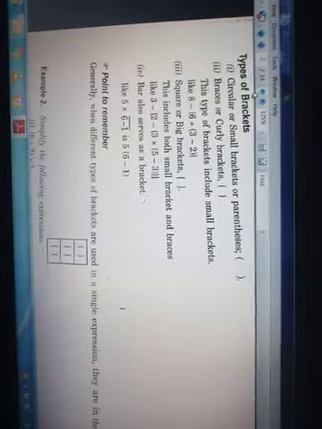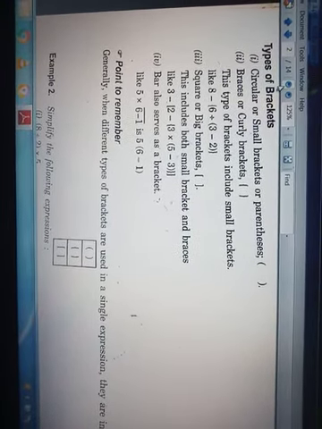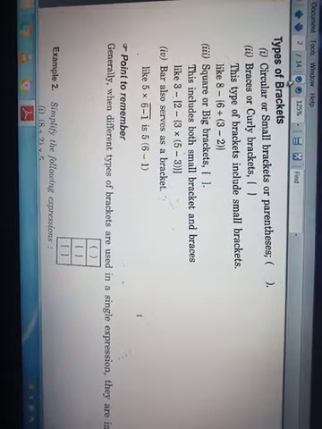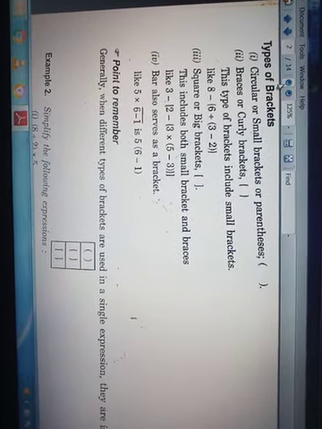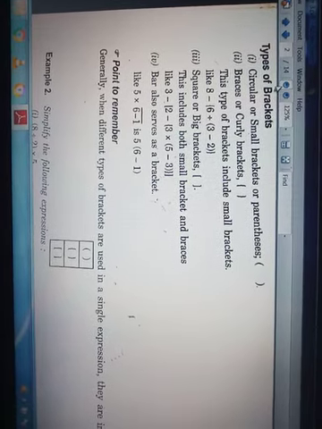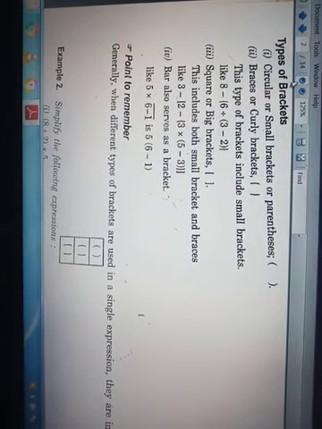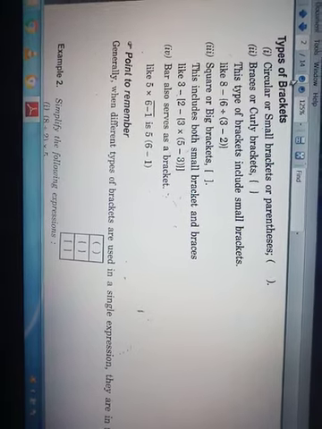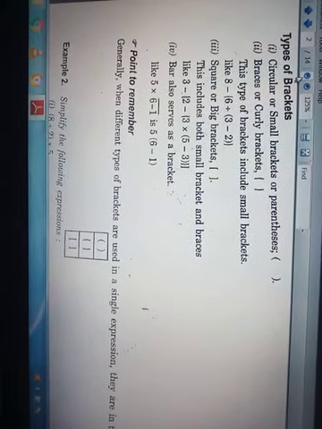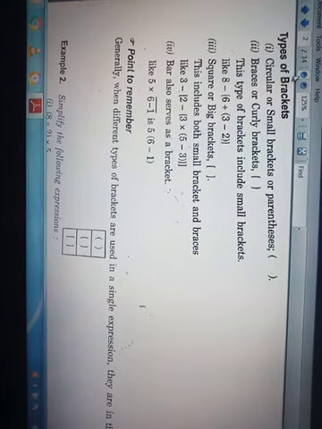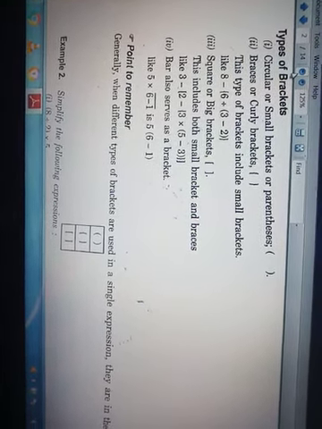Now we have brackets. You know that brackets are of 4 types. The small bracket you can see in the picture, second is the curly bracket, third is the big bracket, and the fourth is the bar bracket. Bar also serves as a bracket.